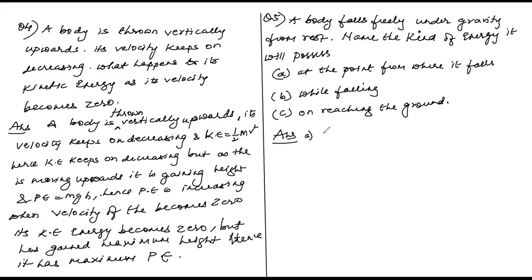It possesses potential energy at the point from where it falls.